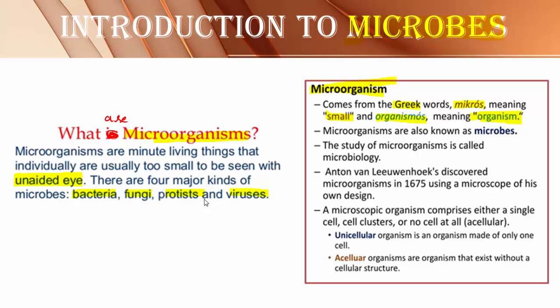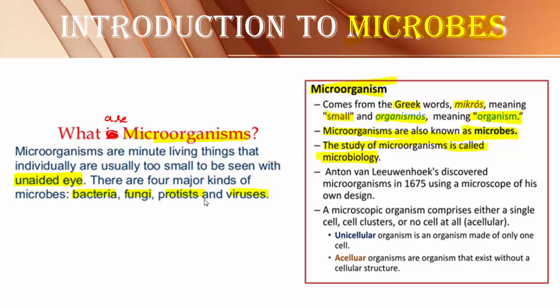Then, as I told, microorganisms are simply known as microbes, and the study of microorganisms is carried out in a separate branch called microbiology. Pathology you have studied. You know about the term anatomy and histology. Anatomy means study of the internal structures.